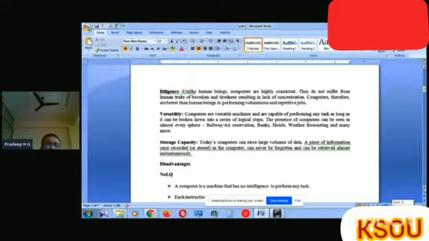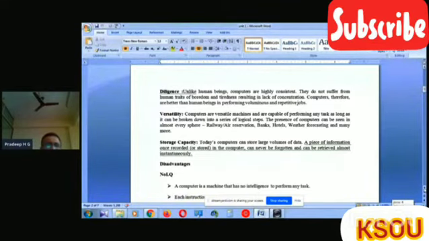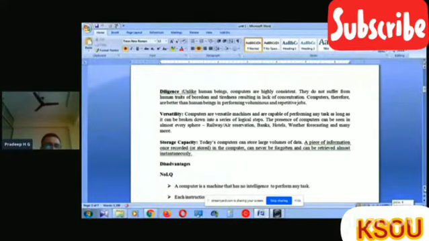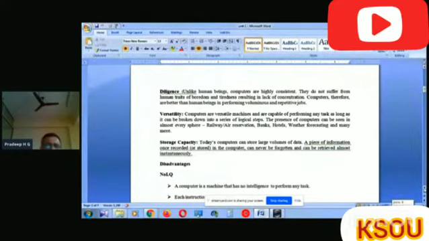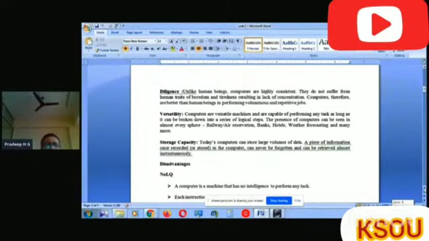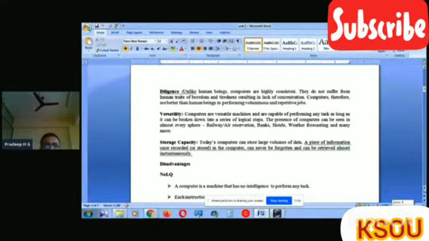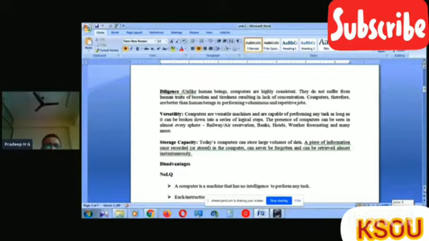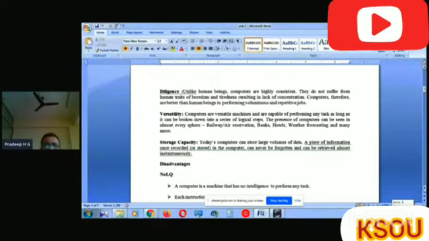Versatility. Computers are versatile machines and are capable of performing any task as long as it can be broken down into a series of logical steps. The presence of computers can be seen in almost every sphere. That means in different fields, such as railway or air reservation, banks, hotels, weather forecasting, and many more. We are using computers now because of the characteristics of versatility, speed, diligence, and accuracy, as well as another most important one, storage capacity.